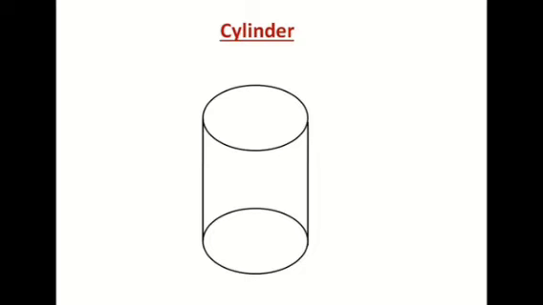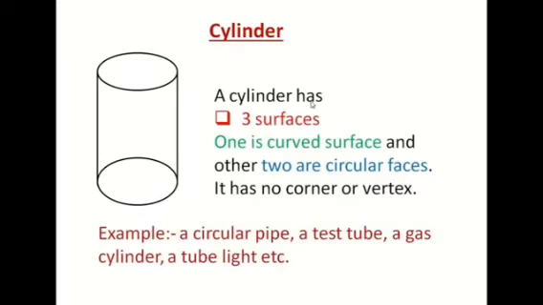It doesn't have any corner or vertex. So a cylinder has 3 surfaces. One is a curved surface and the other 2 are circular faces. It has no corner or vertex. What are the examples for cylinder? It's like a circular pipe, test tube, a gas cylinder, a tube light. All these are examples of cylinder.